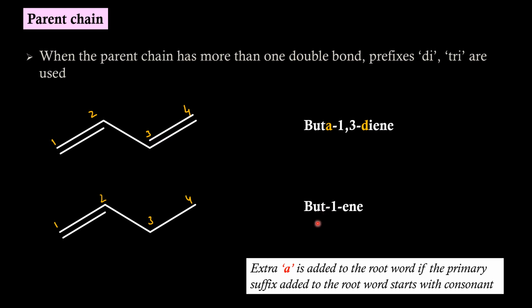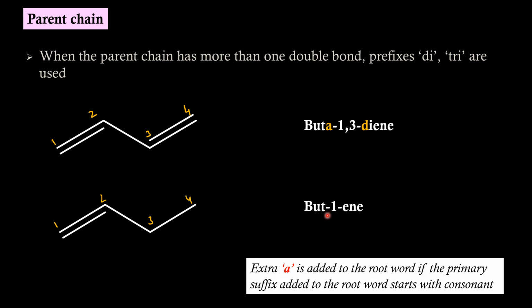The rule says an extra A is added to the root word if the primary suffix added to the root word starts with a consonant. In the first case, diene starts with D, which is a consonant, so we have added A to the root word but. In the second case, the primary suffix is "-ene", which starts with the vowel E, so we have not taken that A with the root word.